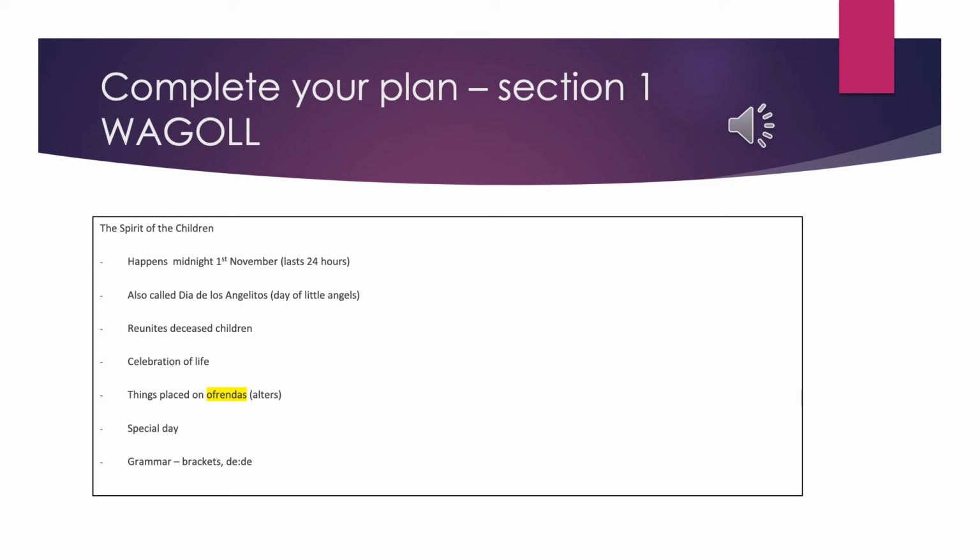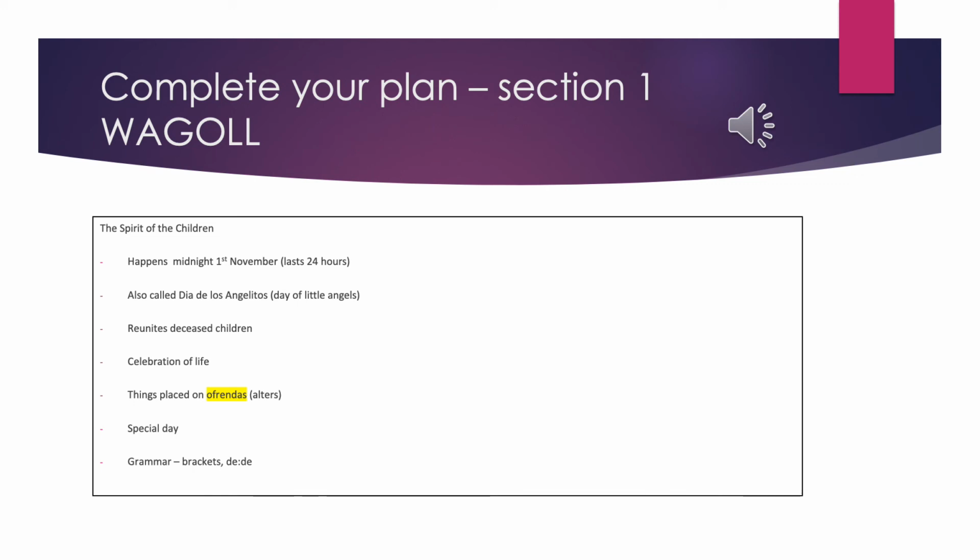So I put my subheading, you will already have that on your plan, and then I would be writing this onto my planning sheet. So I've got it happens at midnight, the 1st of November, and then in brackets I've got last 24 hours. I've put that there because actually I'm going to be using that as parenthesis and I'm going to have a relative clause there. I haven't written my relative clause, but I put it in brackets to remind me I'm probably going to use that as a bit of extra information.